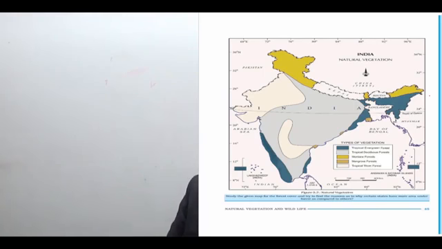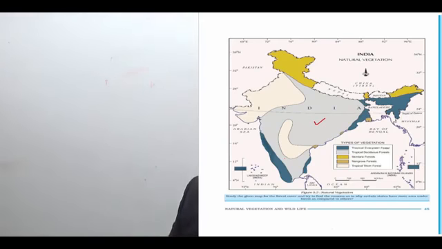Now this is a simplified map. You will have a better map of it. So not the entire Assam or the entire northeast India; some pockets will have tropical evergreen, some pockets will have tropical semi-evergreen forest. Then we have the tropical deciduous forest. This region is the tropical deciduous forest where I have marked 2. Then we have the mountain forest. I told you why it is classified separately.